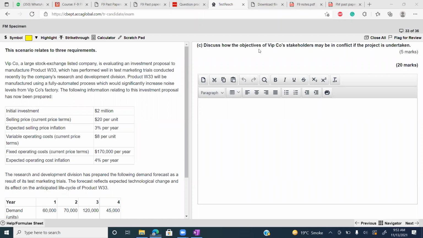Noise level. So please tell me, what will be the impact of noise on stakeholders? Which stakeholder will be impacted by the factory noise? Anyone? Guys, who will be impacted by the factory noise?